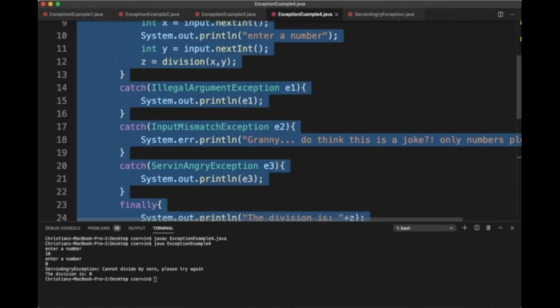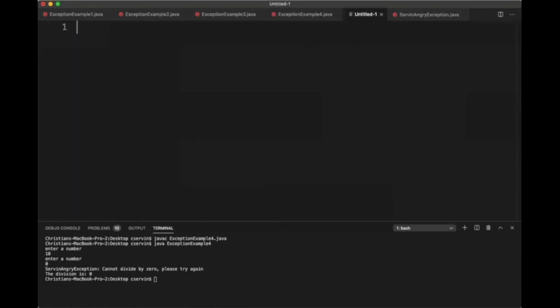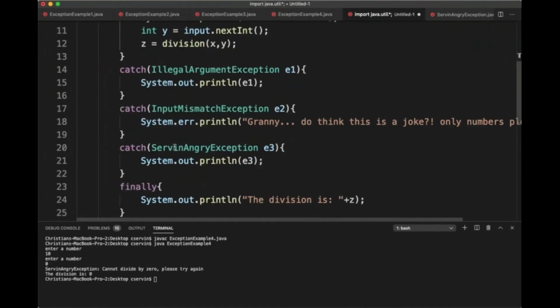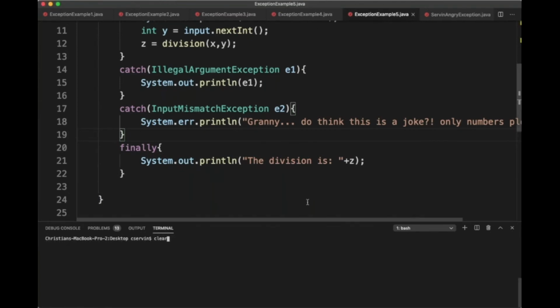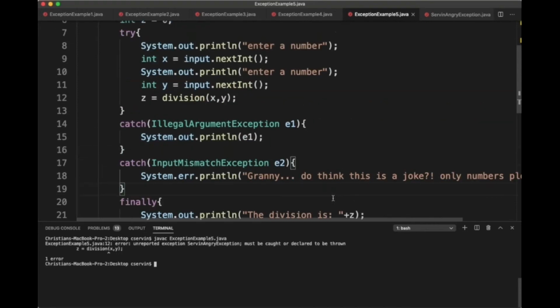I can give you the flexibility that maybe you don't want to catch this ArithmeticException. And if you don't want to catch it, that's fine. We try the following. So I'm going to call this one 5. If I try to compile this, it will give us the same problem: it must be caught, or must be declared to be thrown, right?